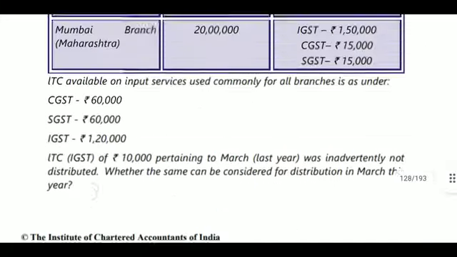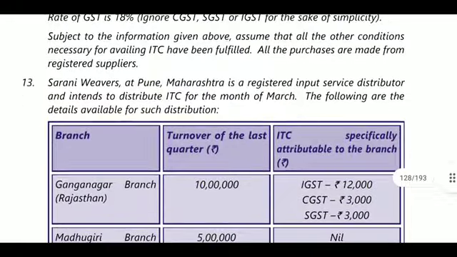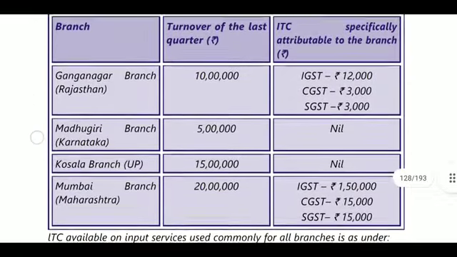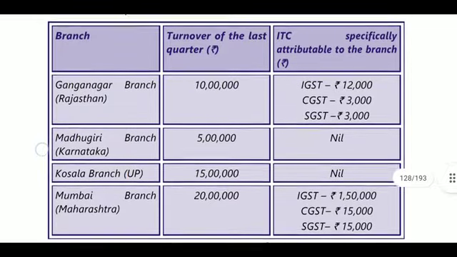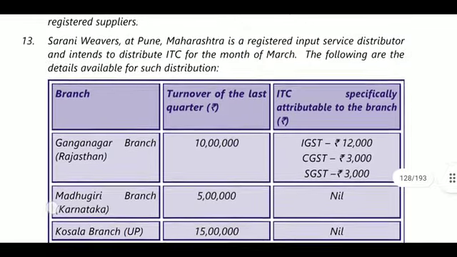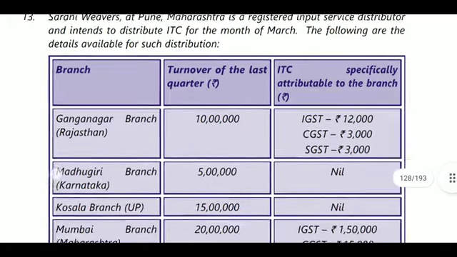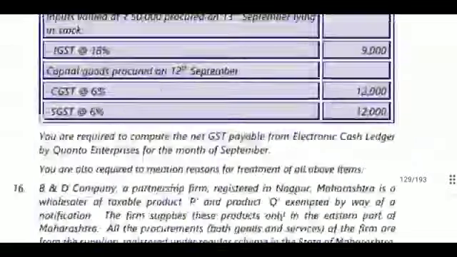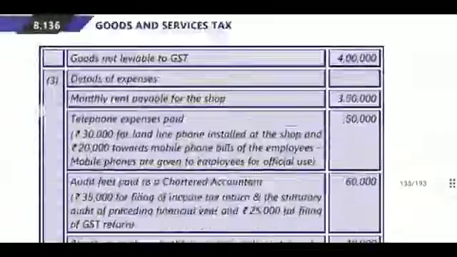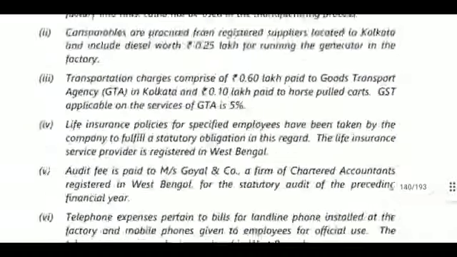Here we are in the Pune branch. Pune, Maharashtra, and Mumbai branch, Maharashtra, are registered ISD. In these two cases, it will become CGST and SGST, and in the remaining cases, IGST will be calculated.